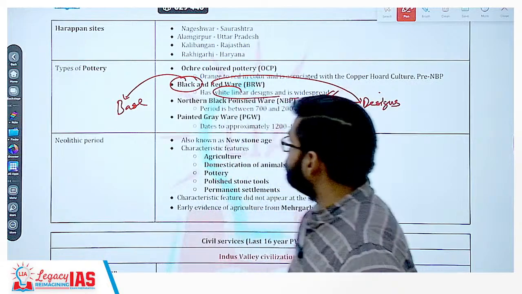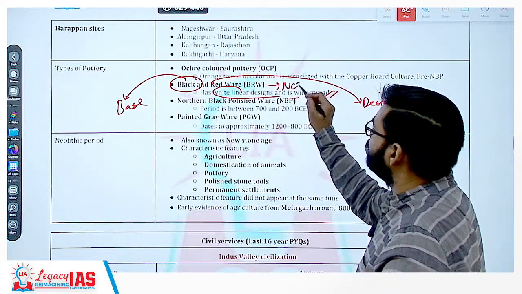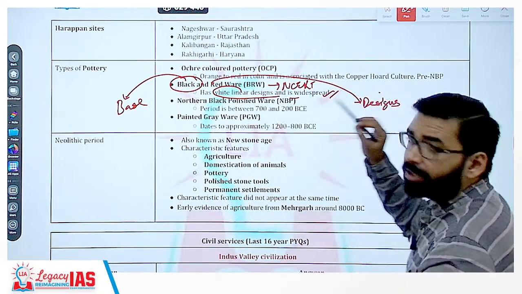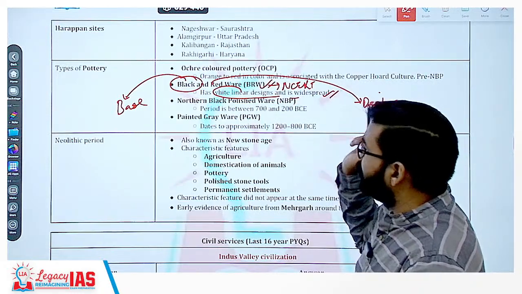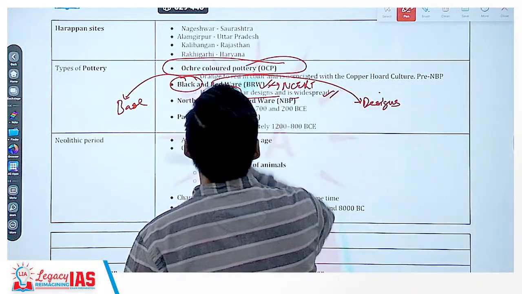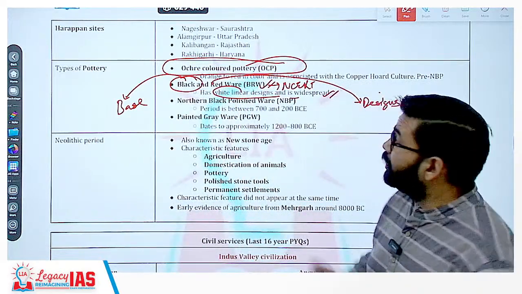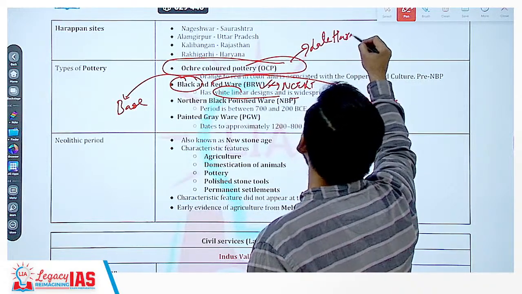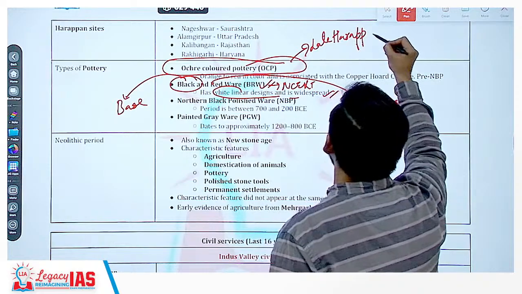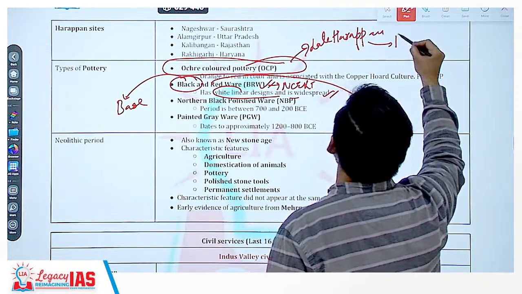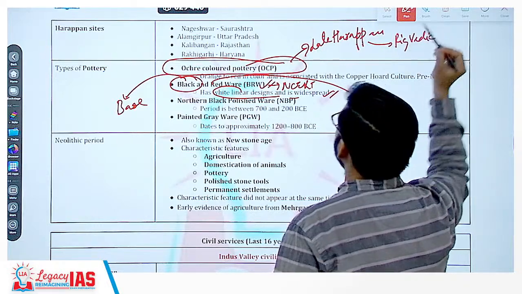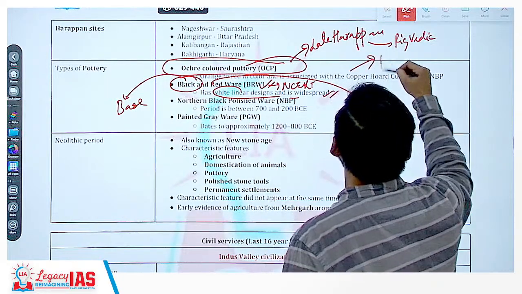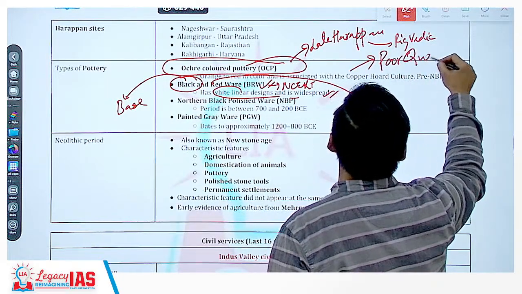Clear? Now, so this is directly from NCERT only. Now another important thing, during the time period of the Harappan period, this pottery was prevalent. Then OCP, ochre colored pottery. Now this was prevalent in the late Harappan period, as well as in the Rig Vedic period also. Ochre colored pottery, orange to red color. Getting my point? Poor quality. These potteries were of poor quality.